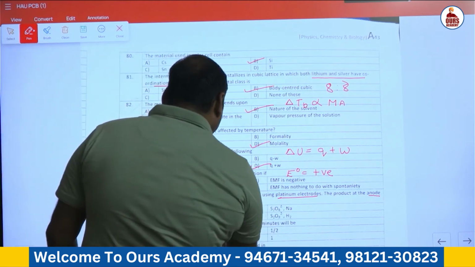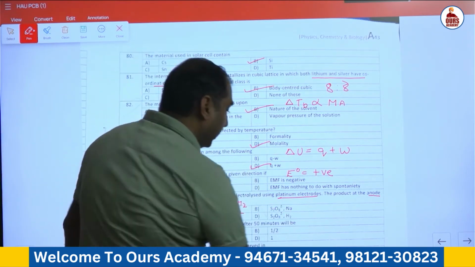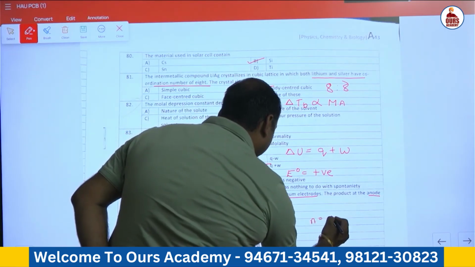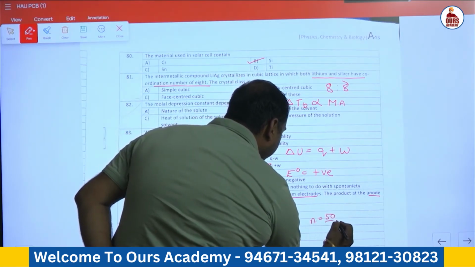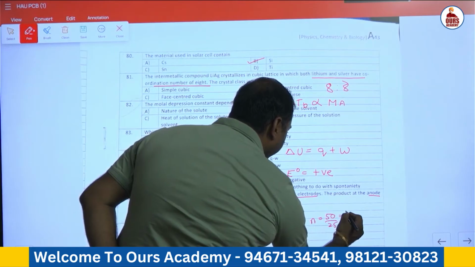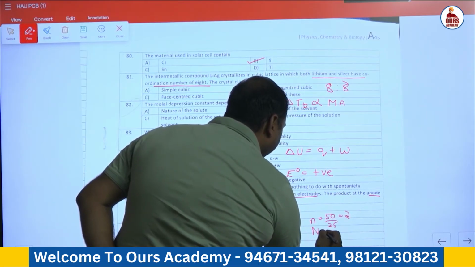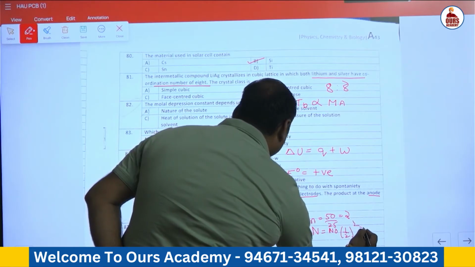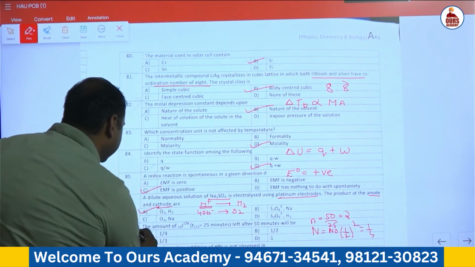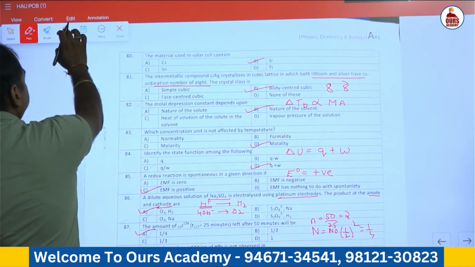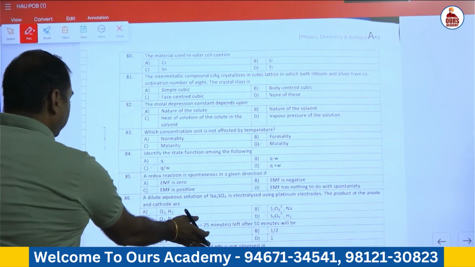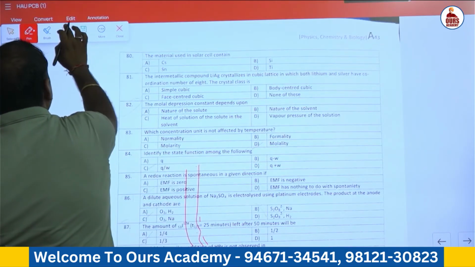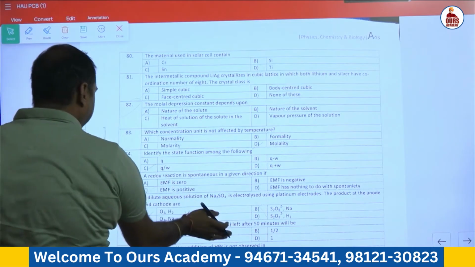The amount of iodine left after 50 minutes will be, number of half-life is equal to total time 50, half-life 25, number of half-life 2. Final amount n is equal to n0 1 by 2 to the power 2, that is equal to 1 by 4. So correct answer is 87 A. Now the question number 88.